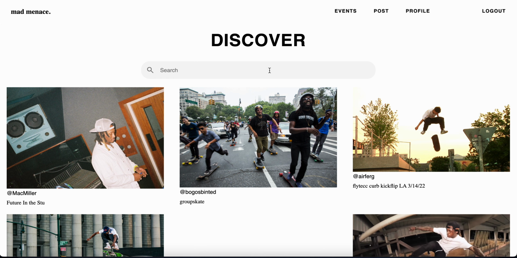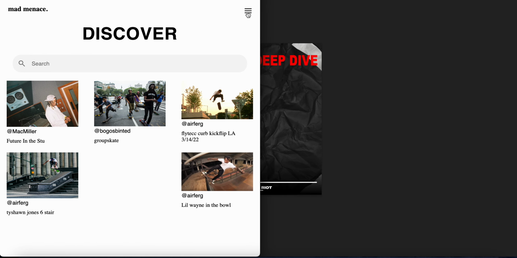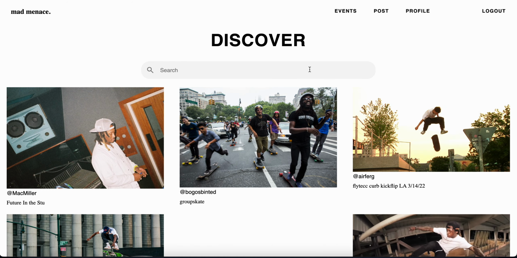Actually, I wasn't sure how to make the search tag dynamic, but the header is dynamic. If you shorten the page, it'll turn into these two bars. Press this. I used, and it was allowed in the rules, a YouTube video to find out how to do this. But yeah, it'll turn the tags into this, which works pretty nicely for a smaller screen.